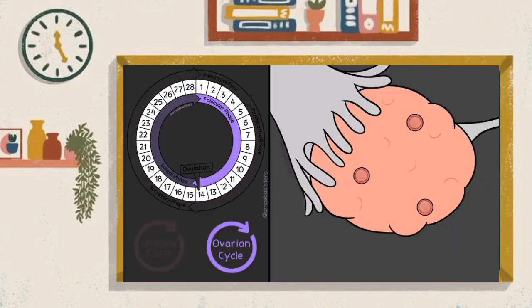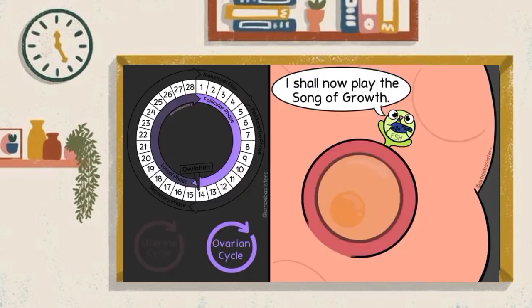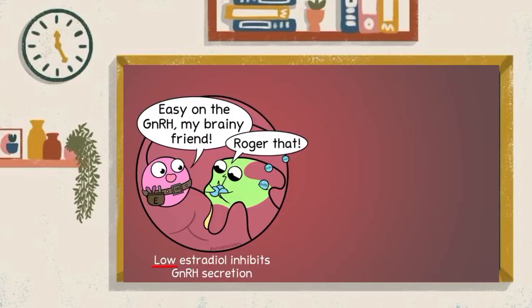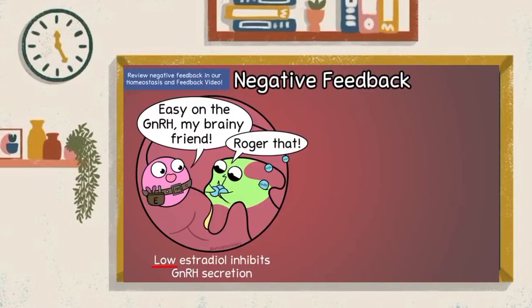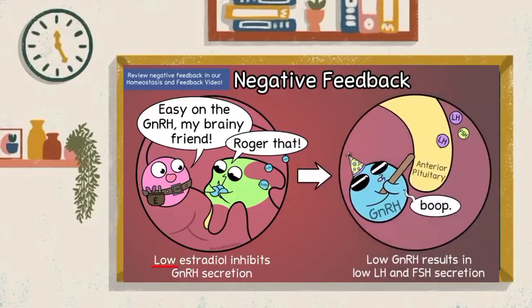Now meanwhile, let's consider the ovarian cycle. Follicular phase. Early on in the follicular phase, the hypothalamus will be secreting GnRH, which stimulates the anterior pituitary to release FSH and LH, though in low amounts. Small follicles have FSH receptors. FSH will stimulate the growth of the follicles. As these follicles grow, they begin to release estradiol. Low levels of estradiol will result in negative feedback on the hypothalamus and anterior pituitary, which inhibits the secretion of GnRH and keeps levels of LH and FSH relatively low.